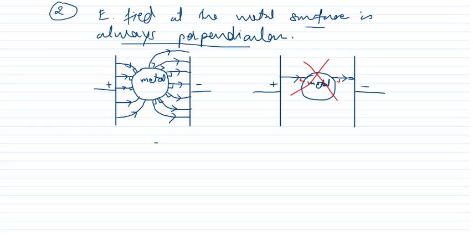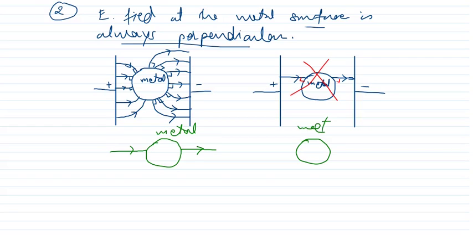Sometimes a question is asked: this is a metal surface and this is the electric line of force, and this is a metal surface and this is the electric lines of force.